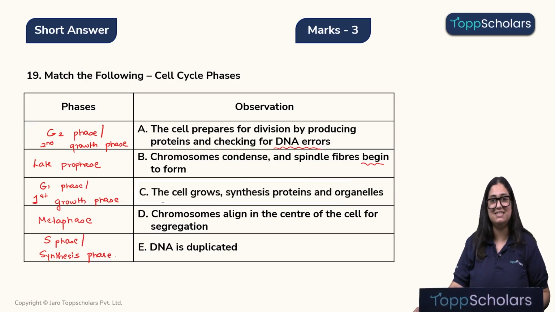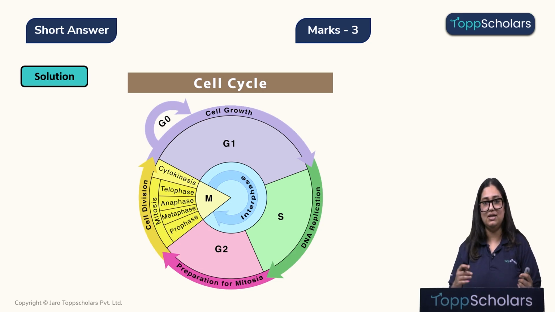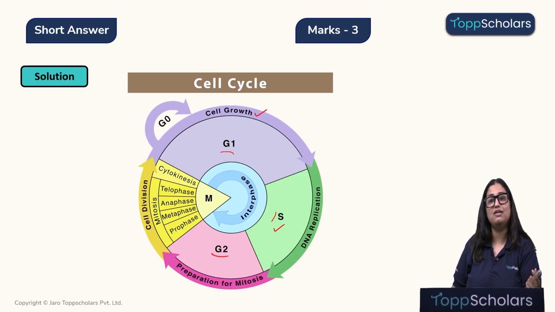I hope children this is clear and very simple to answer. So let's quickly look into this diagram as well. So we can see over here, this is the G1 phase, this is the S phase, this is the G2 phase. So G1 is where the cell growth happens, S is where the DNA replication happens, and G2 is where the cell is preparing for mitosis and looking for errors and checkpoints.